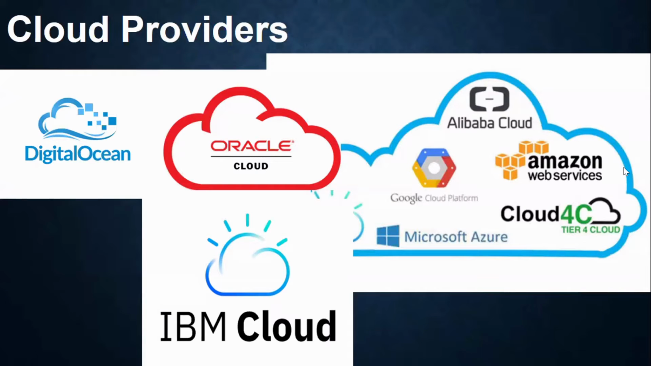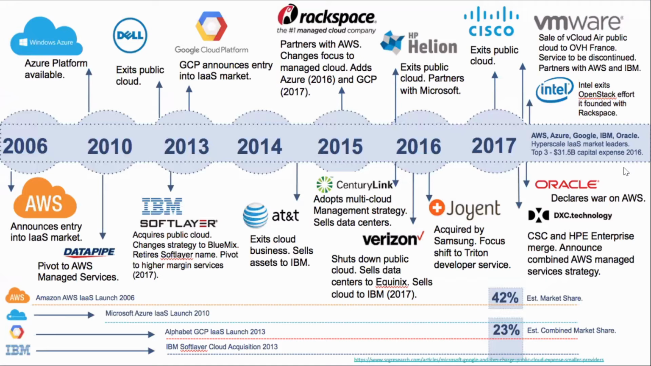Now there are so many cloud providers, like IBM Cloud, Oracle, DigitalOcean. Just like internet service providers, cloud providers are also there. Among them, the first cloud legend who started cloud services is AWS, Amazon Web Services, in the year 2006. It started infrastructure as a service, creating the virtual machines.